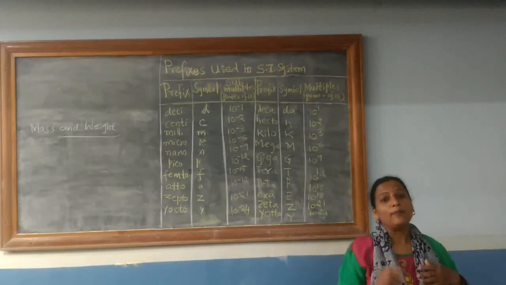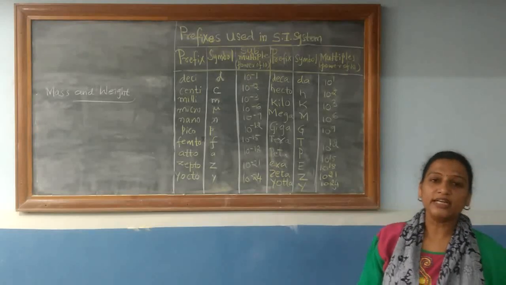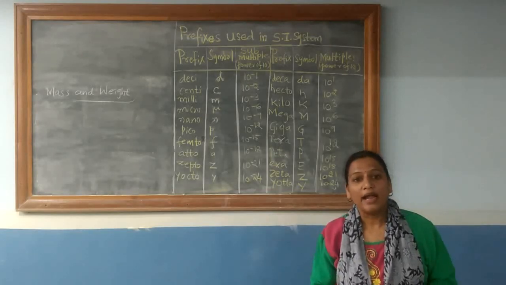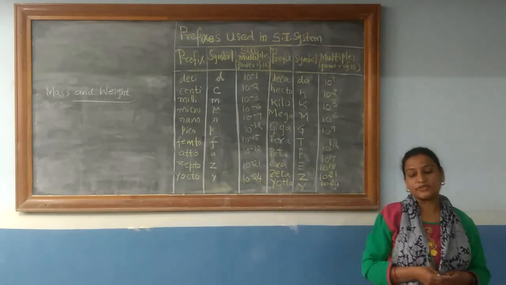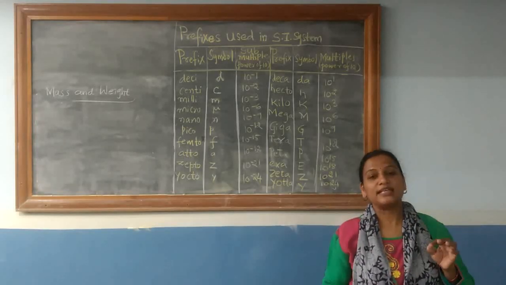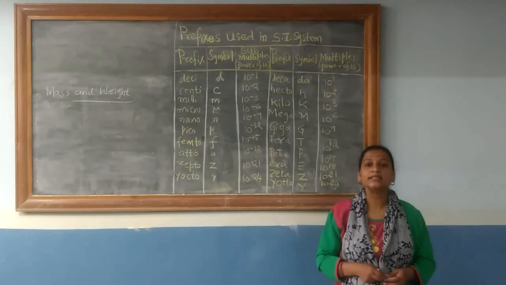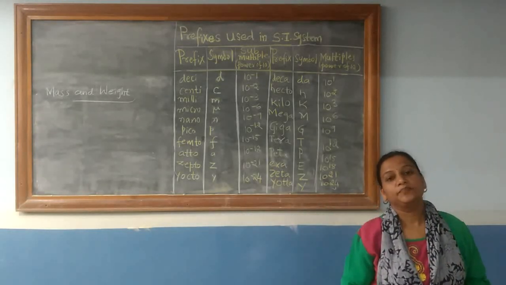Now, in the laboratory, usually we will be determining the mass of different substances. And the mass of different substances can be expressed in terms of the SI unit kilogram. Just now I have told you the SI unit of mass is kilogram, kg.